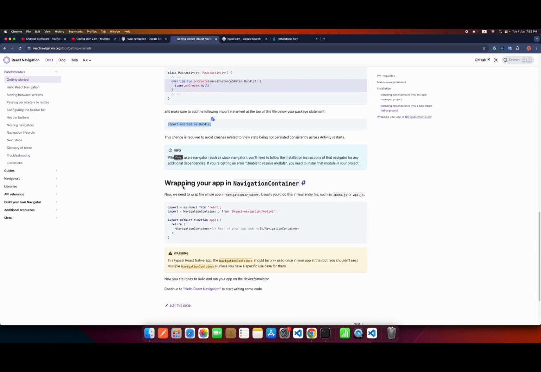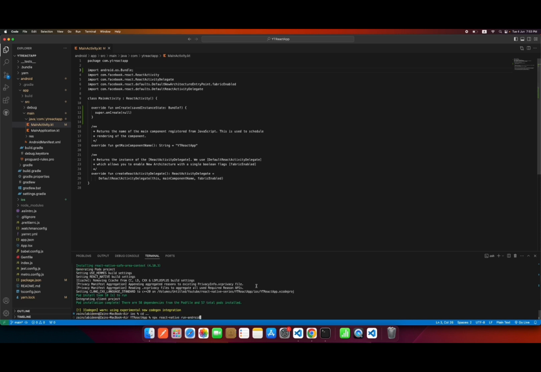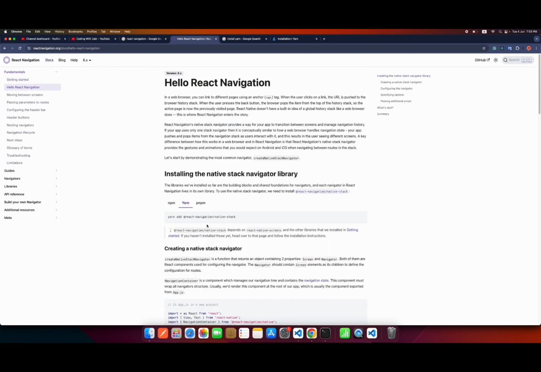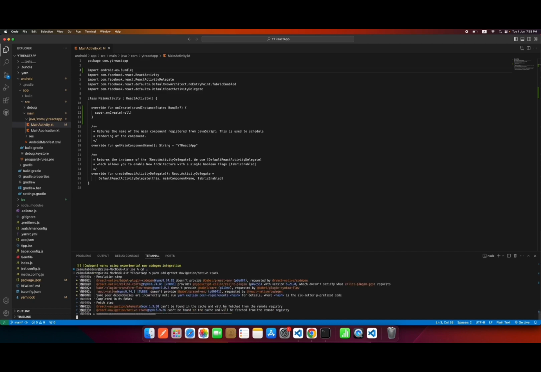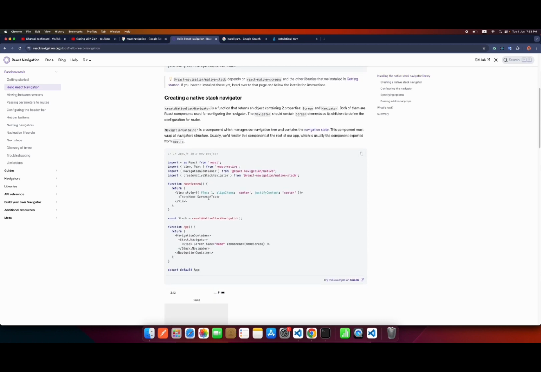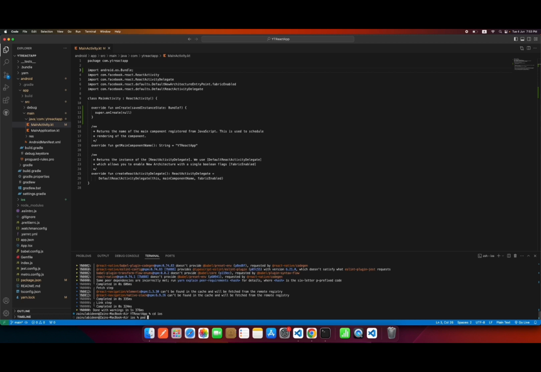Okay, so now our pods are also installed. Let's cd back. Let's install a couple more libraries that are needed for the navigation. So we will go to Hello React Navigation, and in this we need to install this library also. Let's do all the installation first, then we will run our application. Okay guys, so this is also installed, and let's go to cd iOS one more time and do the pod install.